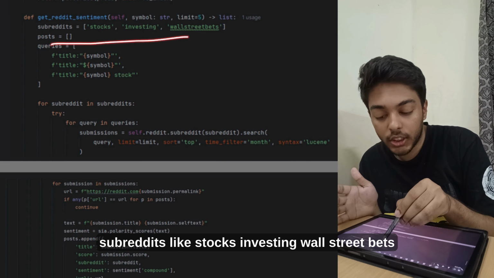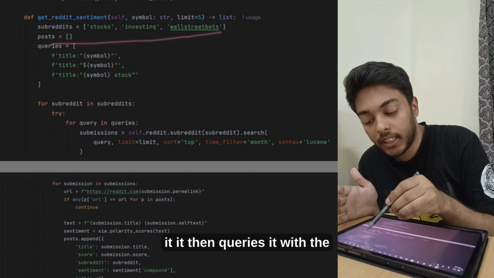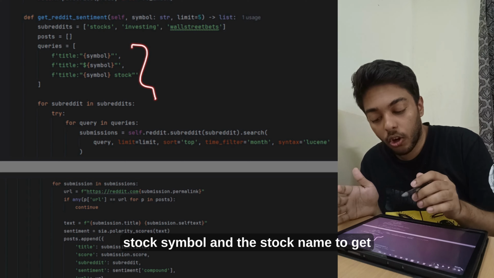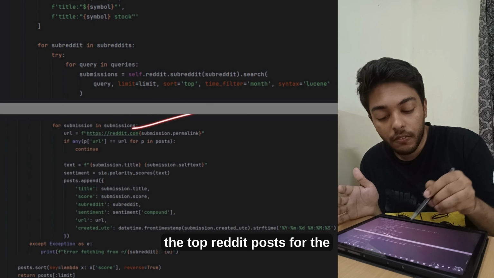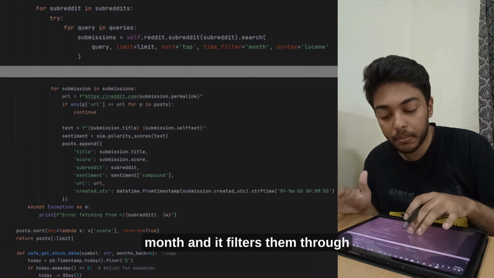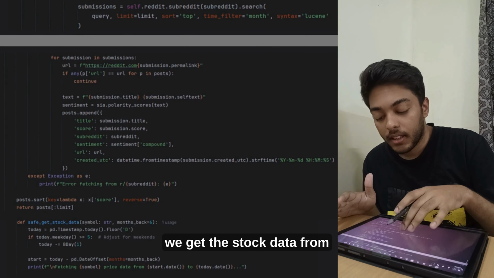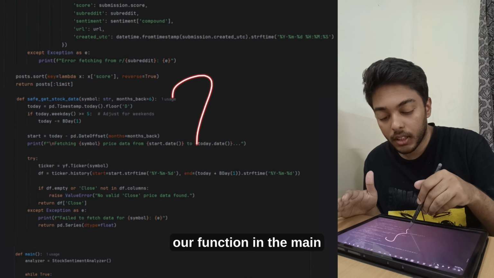It searches subreddits like stocks, investing, wallstreetbets. It then queries them with the stock symbol and the stock name to get the top Reddit posts for the month, and it filters them through their likes. And then we get the stock data from our function.